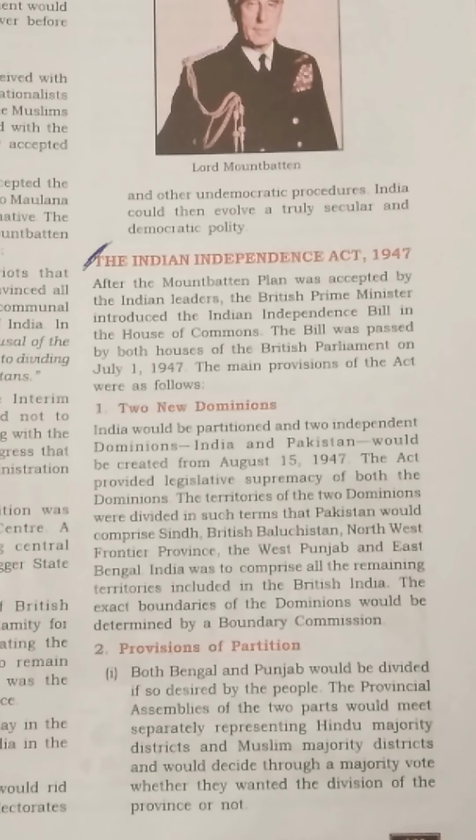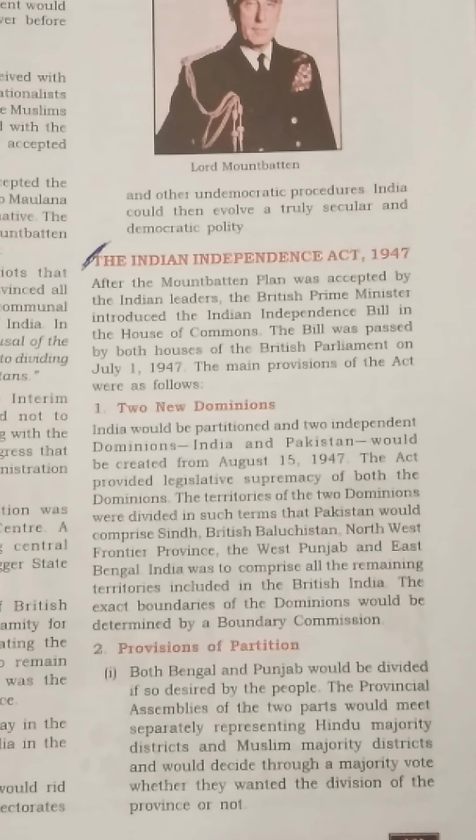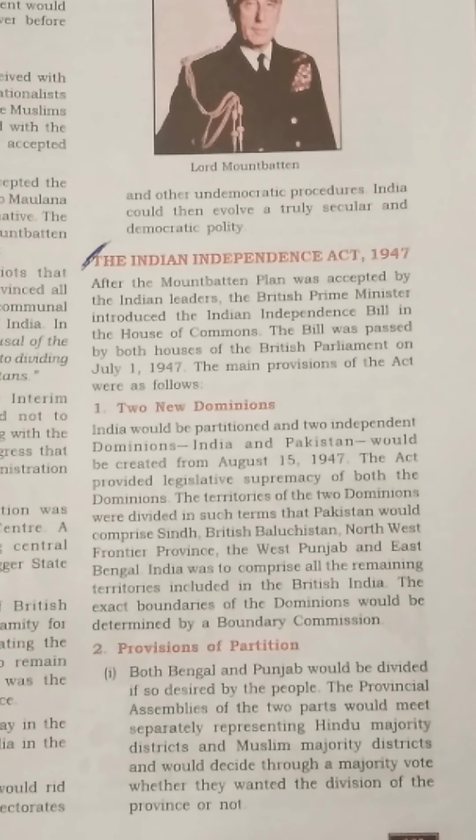So as a result, Lord Mountbatten's plan was accepted by both the organizations, and further it was taken out to be the Indian Independence Act. It was worked upon that way. So here we see in the explanation, after the Mountbatten Plan was accepted by all the Indian leaders, it was then that the British Prime Minister gave